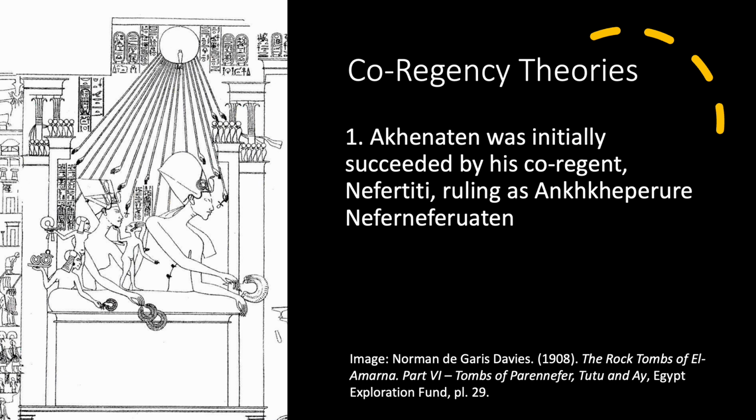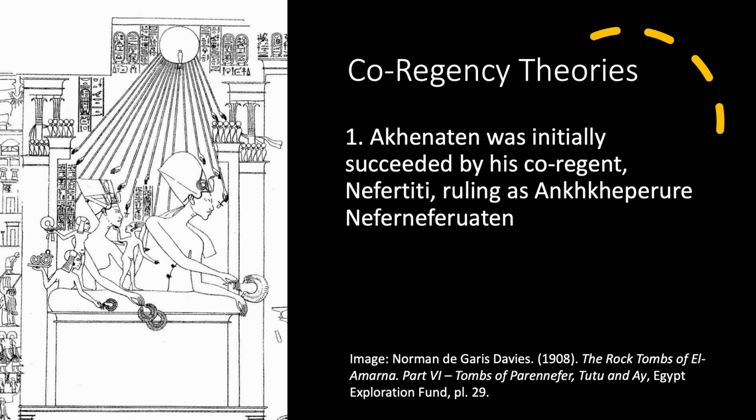The first theory is that Akhenaten was succeeded by Nefertiti, who was ruling as Ankheperura Nefertiti, and this has been argued by John Harris, Julie Sampson, and Nicholas Reeves. It is known as the single individual theory, as it assumes Ankheperura Nefertiti and Smenkhara are the same person. A key piece of evidence for this ruler, recently republished and analysed by Nicholas Reeves, is a graffiti from the Theban tomb 139, which refers to Regnal Year 3 of a king of Upper and Lower Egypt named Ankheperura Nefertiti.